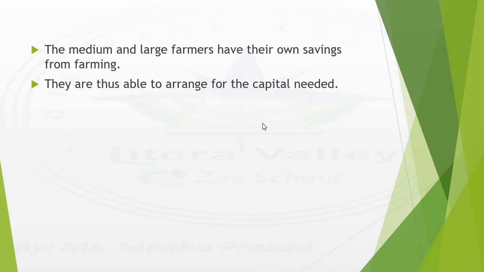The medium and large farmers have their own savings from farming. Since their output is very much, they sell their production and they keep a certain amount of money so that they can invest it in the next season. They are thus able to arrange for the capital needed.